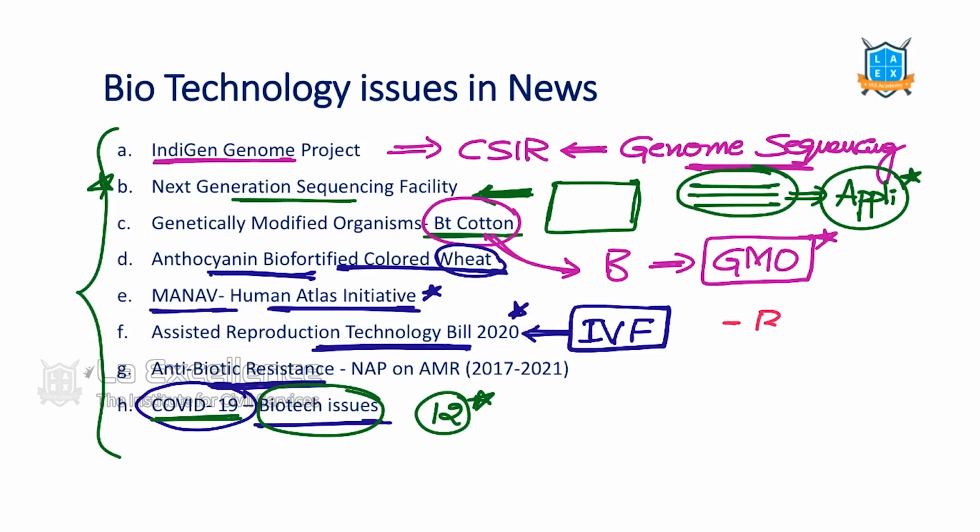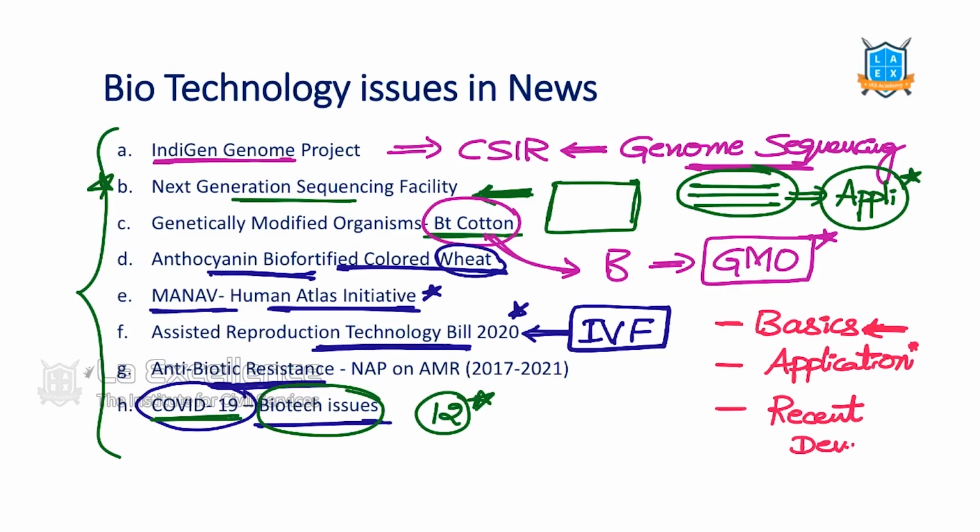Now, what do we focus on in this? First one, biotechnology-related basics. Second one, biotechnology-related applications. For example, genome sequencing is a concept, a basic. What is it used for? That means what is its application? That we should remember. And then recent developments. If there is a new technology or new innovation with regard to biotechnology, or some new area being found out, we should identify it.